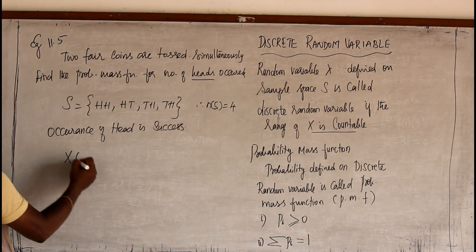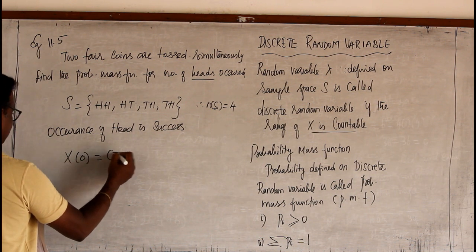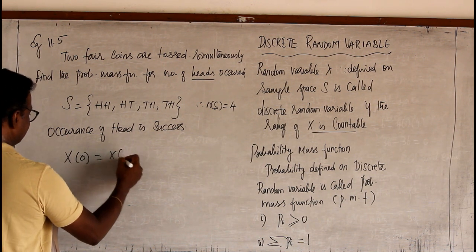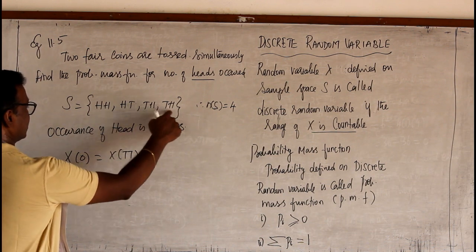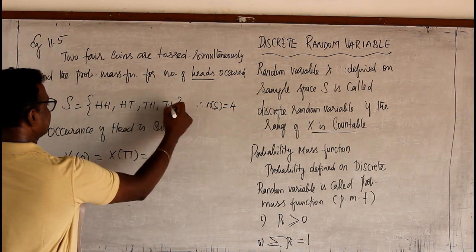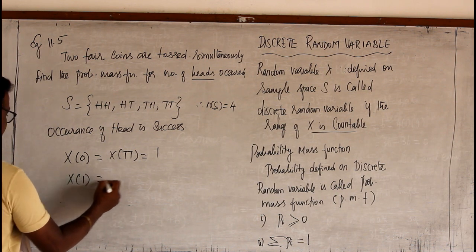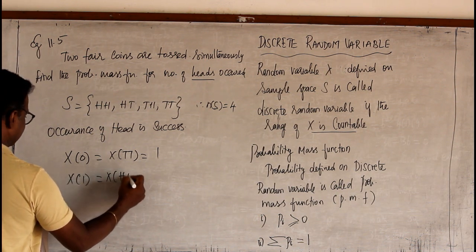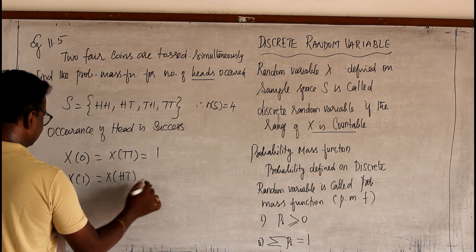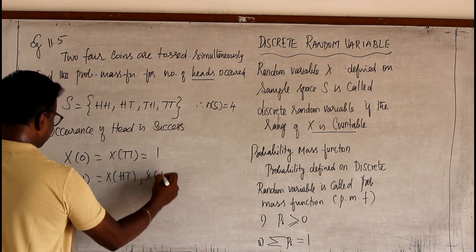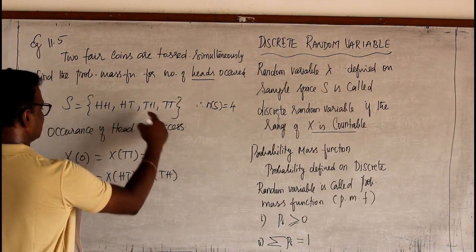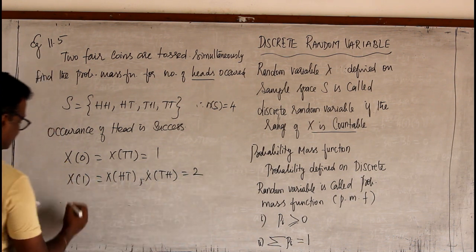So x of 0 means both are tails, TT. It occurs only one time, therefore it is 1. Now x of 1, it is either HT or TH. So it occurs 2 times, therefore 2.